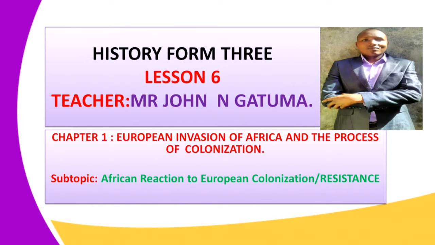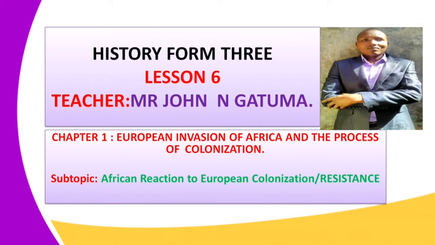We have been dealing with chapter 1, that is the Europeans' invasion of Africa and the process of colonization. In our previous lesson, we were looking at the impact of the partitioning of Africa.